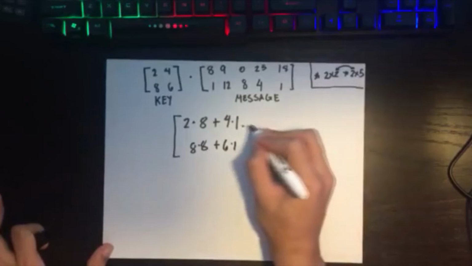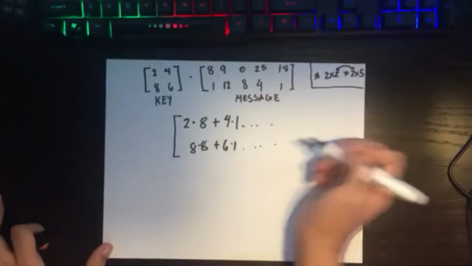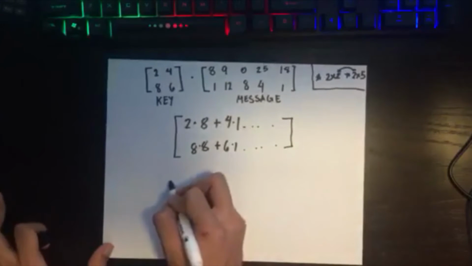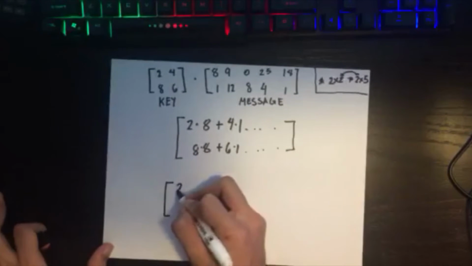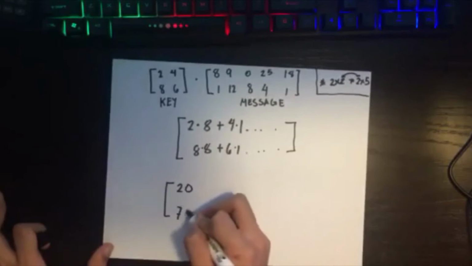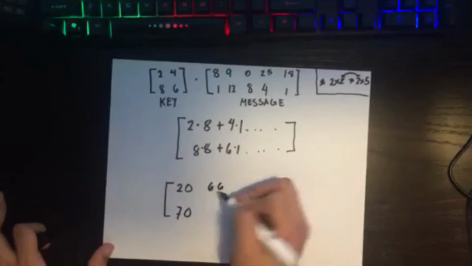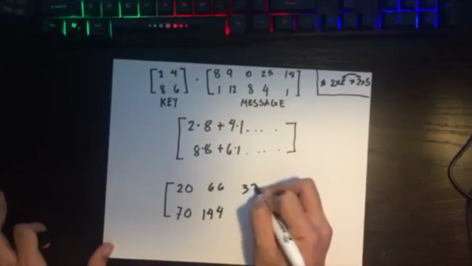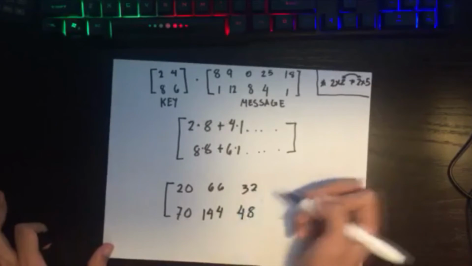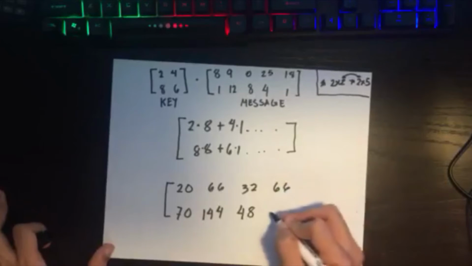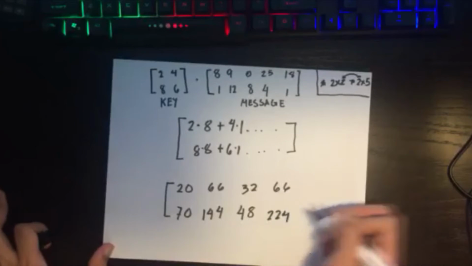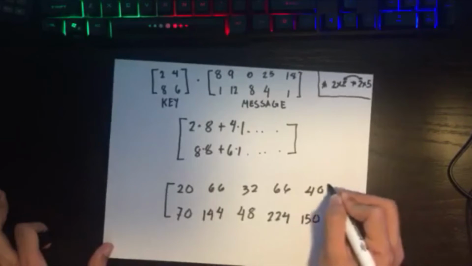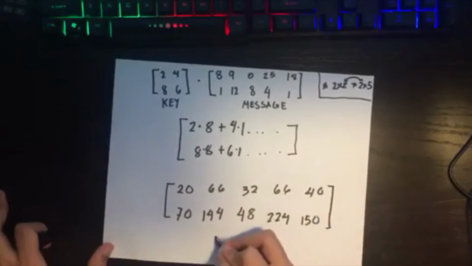So we're going to do that for all of the other elements, and when we're done, we're going to have a final answer of 20, 70, 66, 144, 32, 48, 66, 224, 40, 150. So that will be our encoded message.